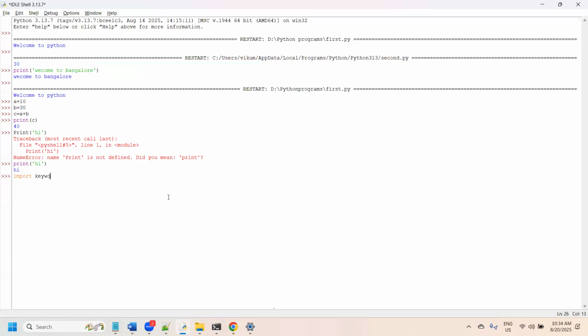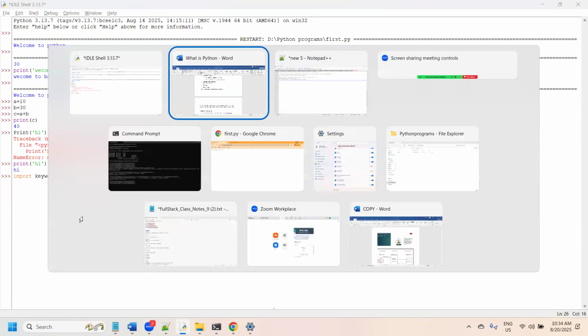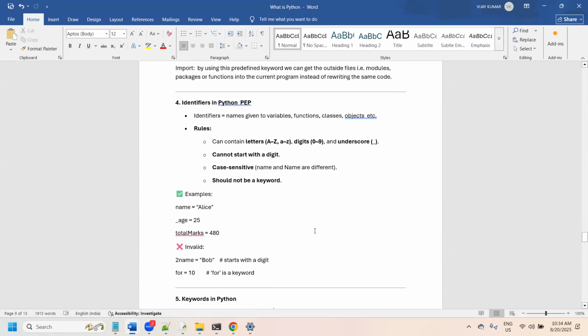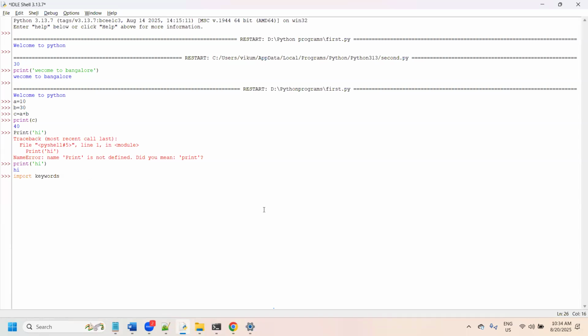So how do we download it? For example, keyword is a package, a kind of module. This keyword module is not available in my session. If you want to make use of that module in the current session, we need to use import. So we just use import keyword. Once we import this, the module becomes available.